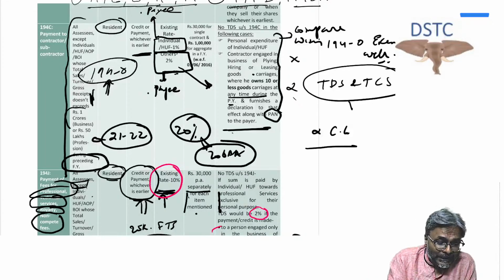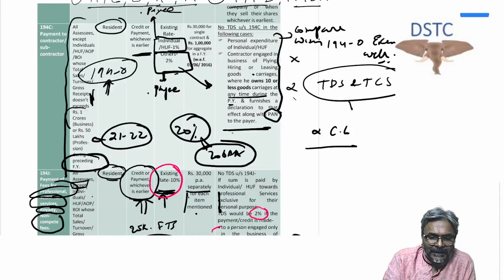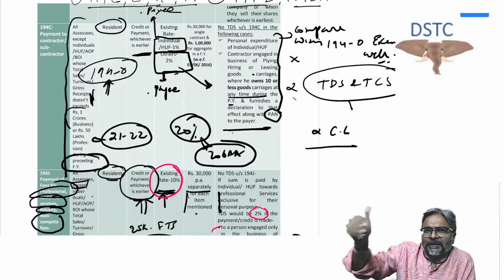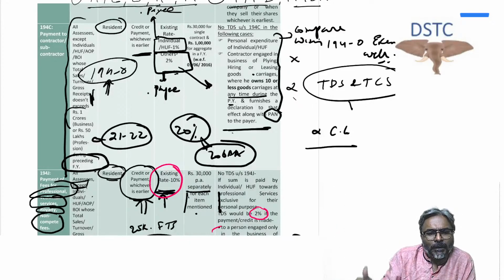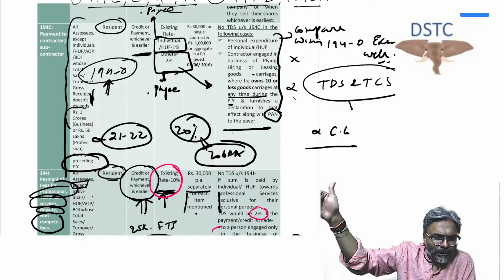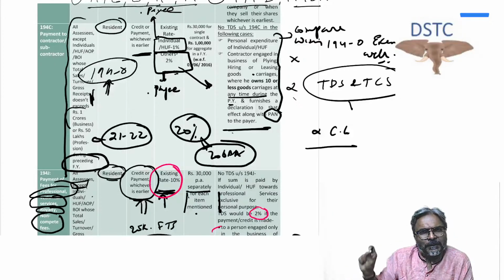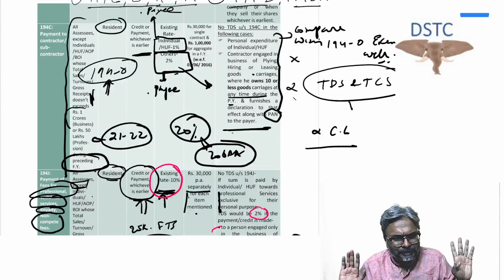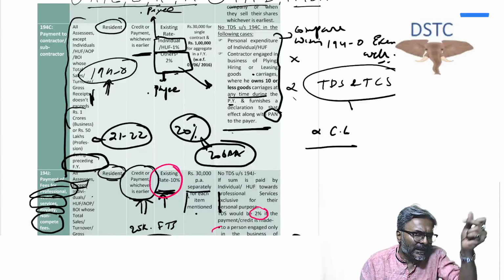The nature of payment, students, we all are aware that it should be in the nature of works contract. But the rate is different depending upon who is the recipient. So if the recipient of the amount is an individual or HUF, then it is 1%. Any other person who is the recipient, 2% is the rate. So that is on the basis of the payee, the rate is changing.